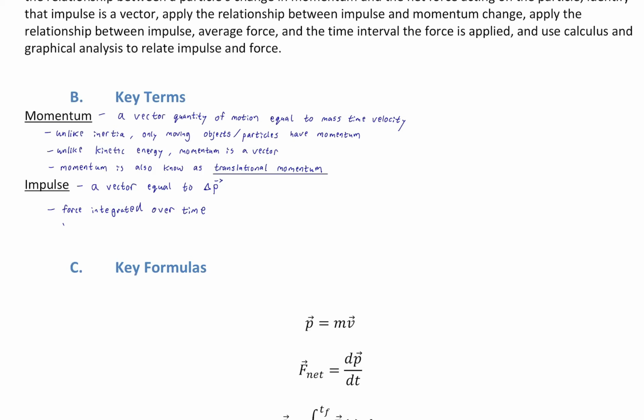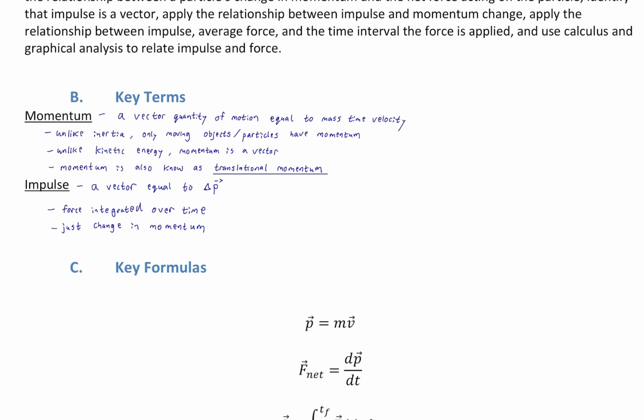Lastly, it is just a change in momentum, just to highlight that. It is, by definition, delta P, a change in momentum. And so it's kind of interesting to have a separate name for something that's a change. We don't call, say, a change in acceleration, delta A, by a special name.